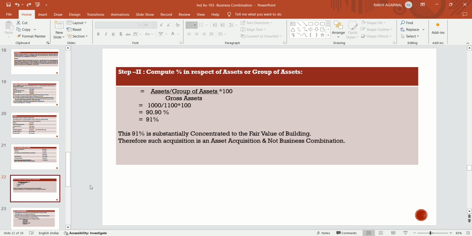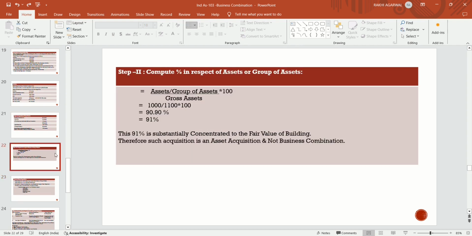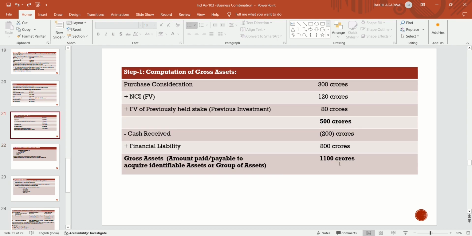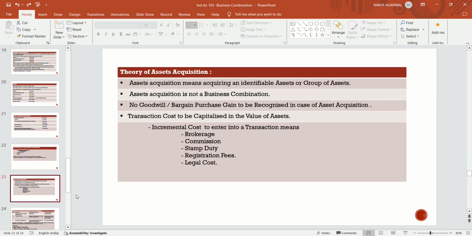Therefore, such acquisition is an asset acquisition and not a business combination, because the gross assets or group of assets which the entity acquired is more than 90% of the amount which is paid. Means the amount paid is more than 90% of the value of the asset acquired, because in this case the amount paid is 1100 crores and the asset acquired is 1000 crores. Then in that case, this is a case of asset acquisition and not a business combination.